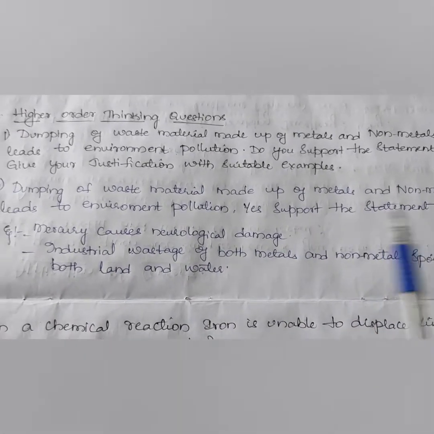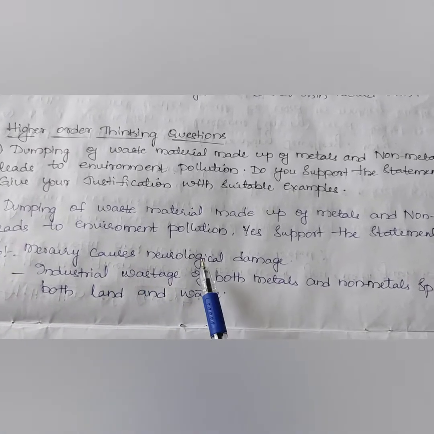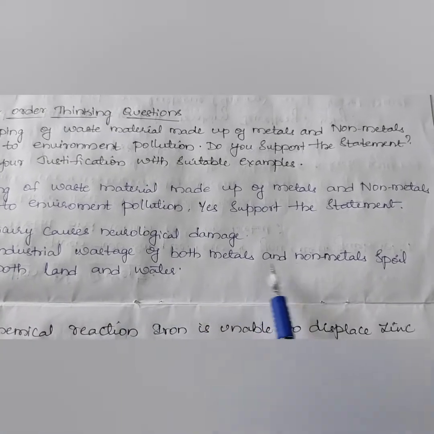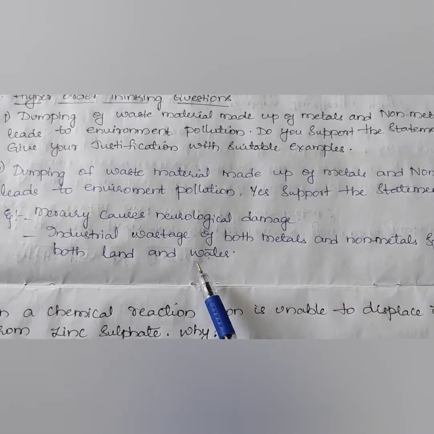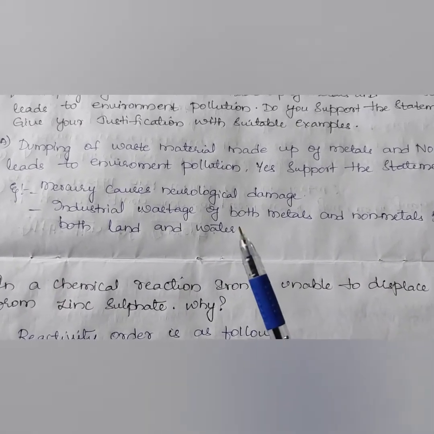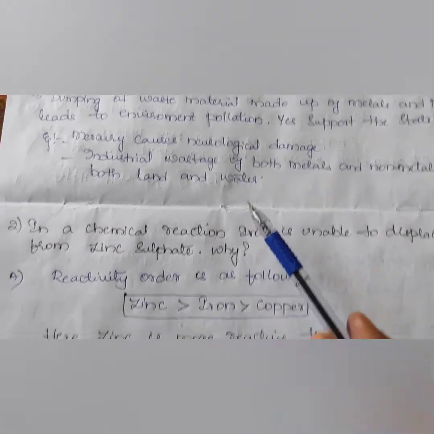Yes, I support the statement. For example, mercury causes neurological damage, and industrial waste of both metals and non-metals spoils both land and water. Hence, we should not dump the waste material here and there. It should be treated before dumping.